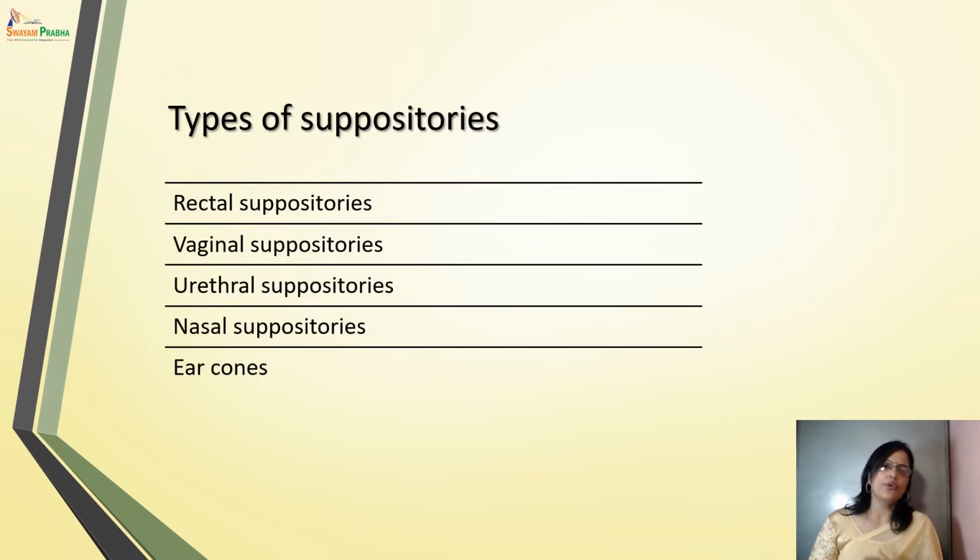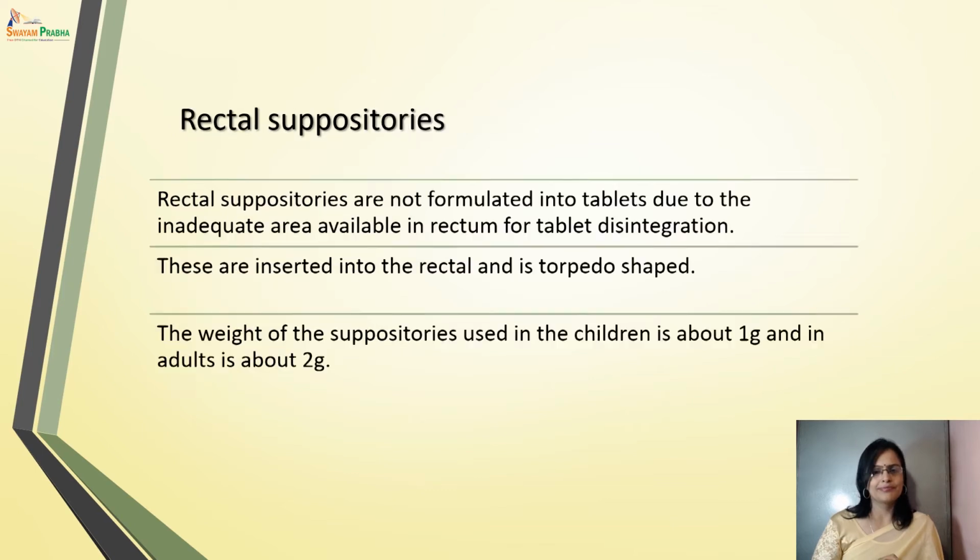Now moving to the types of suppositories: rectal suppositories, vaginal suppositories, urethral, nasal, and ear cones. These are the different types of suppositories. Rectal suppositories are inserted into the rectum.